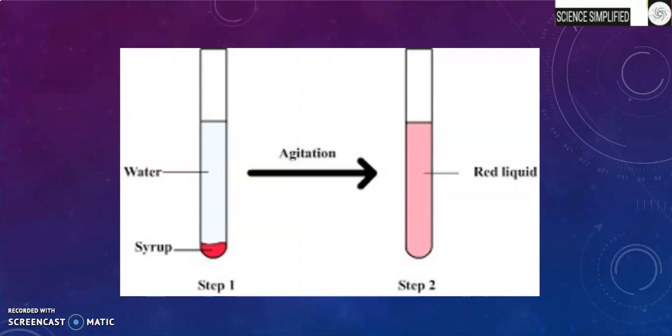And this is another type of example for a homogeneous mixture. If we add water and syrup, and if we agitate, meaning shaking, we get a red liquid, which we cannot identify as to what water is mixed with what. Maybe it's strawberry juice or any other colored water, but we can't clearly distinguish that it's a water syrup mixture. So this is a homogeneous mixture.